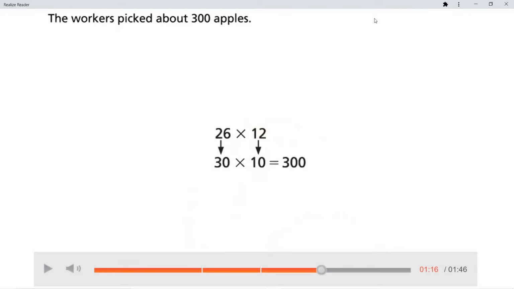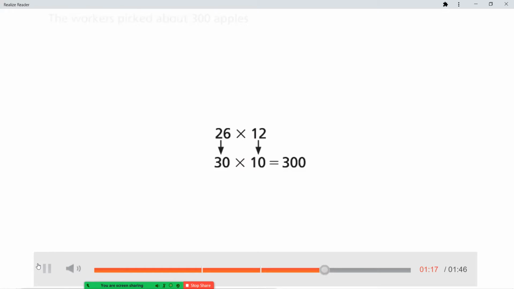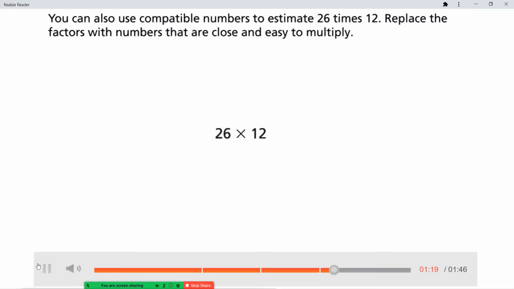Now pay attention to what happened when we were rounding. Our 26 moved all the way up to 30, so it moved up a good amount. It moved up 4, and our 12 rounded down to 10, which wasn't too far. But now we're going to try using compatible numbers. Pay attention to how your estimated answer is going to change when we use compatible numbers instead of rounded numbers. You can also use compatible numbers to estimate 26 times 12. Replace the factors with numbers that are close and easy to multiply.